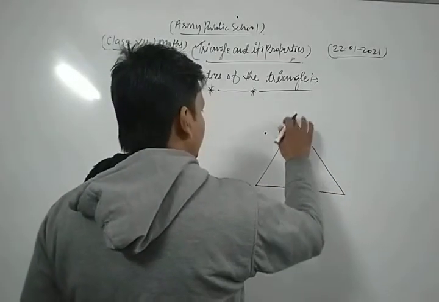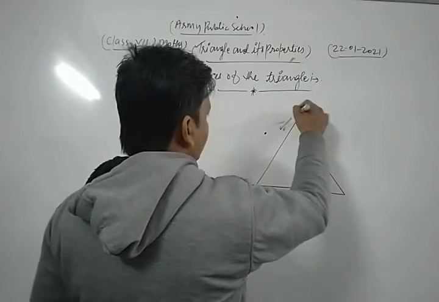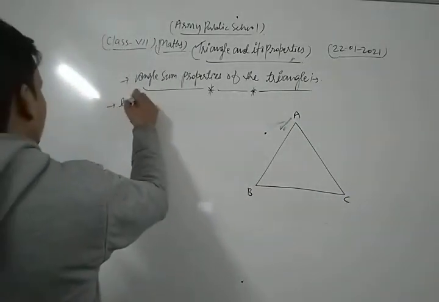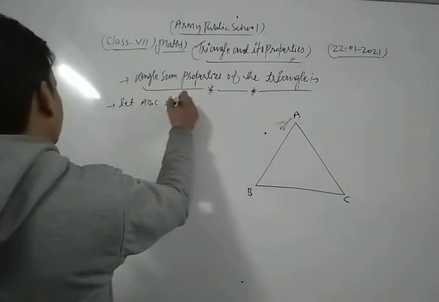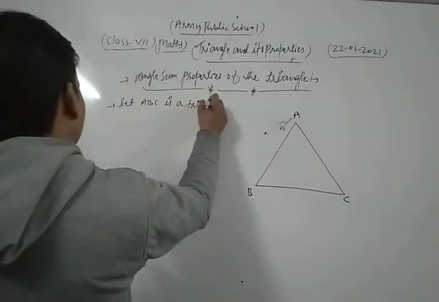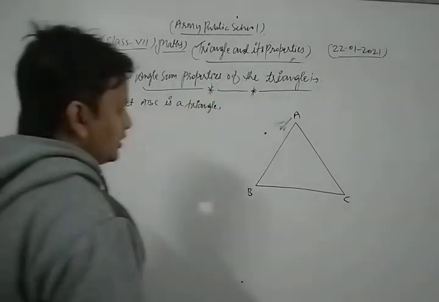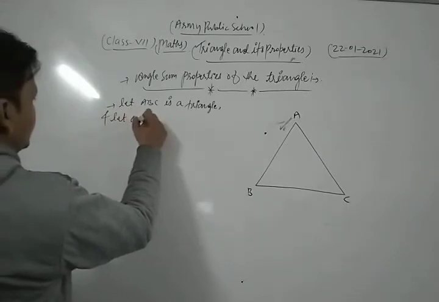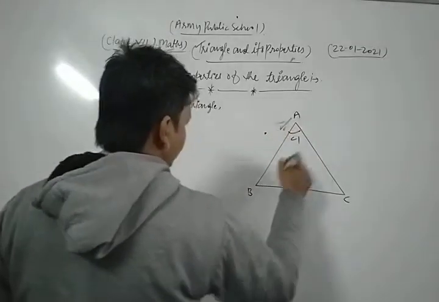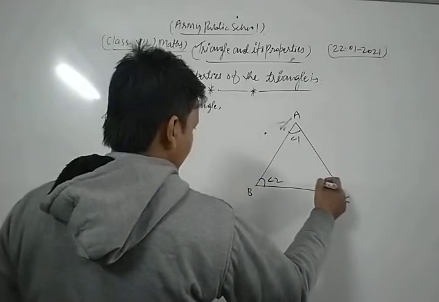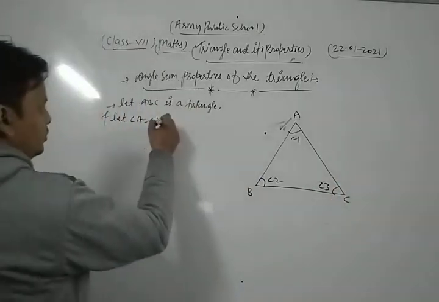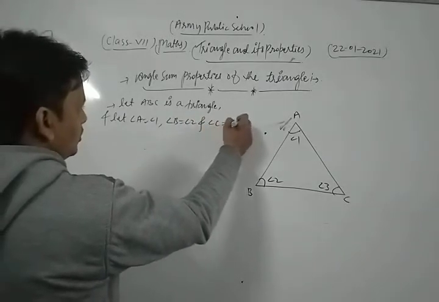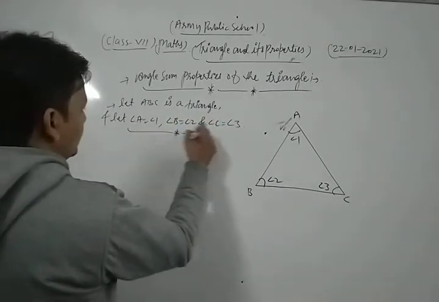Let ABC be a triangle. Let angle A be angle 1, this is angle 2, and this is angle 3. So angle A is equal to angle 1, angle B is equal to angle 2, and angle C is equal to angle 3. We take it as such.